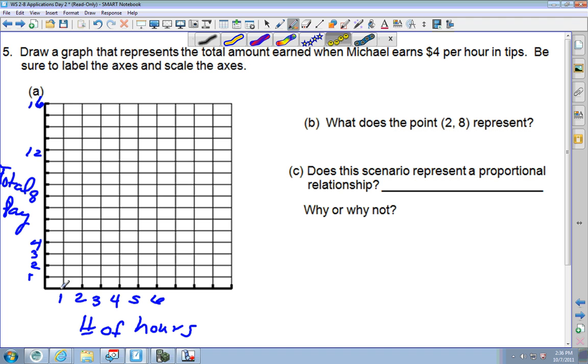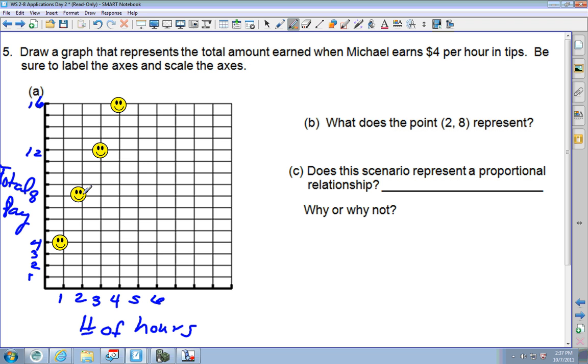and at 1, he earns $4, so I'll put a dot. At 2, he earns $8. At 3, he earns $12. At 4, he earns $16. Now, you could have some discussion as to whether or not this was continuous or discrete.